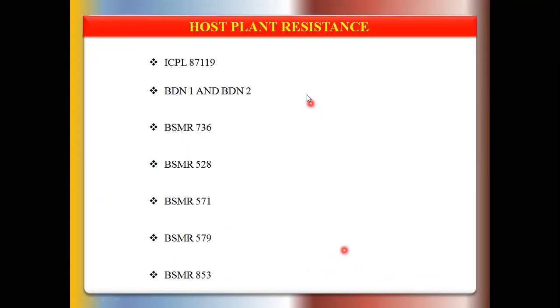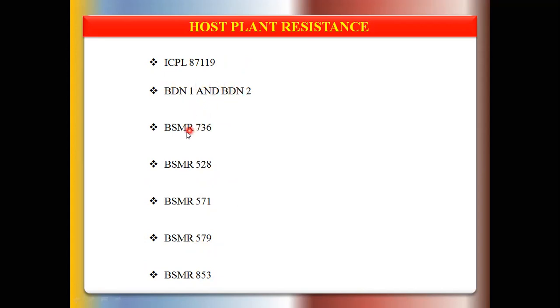Okay, and the last one, growing resistant varieties, that is BDN 1, BDN 2, BSMR 736, BSMR 528, BSMR 571, BSMR 579, BSMR 853. These are the most cultivated varieties of pigeon pea grown in the Marathwada and Vidarbha regions.